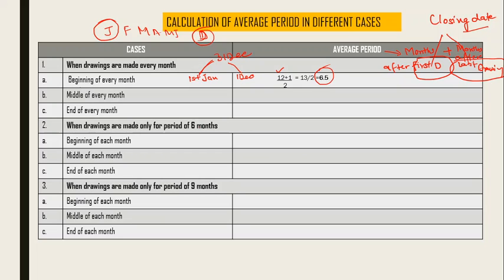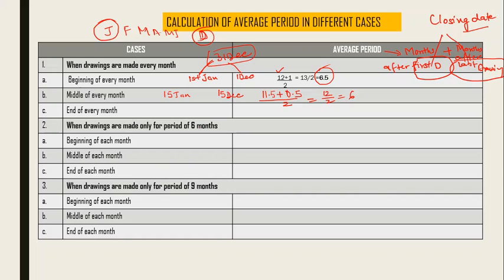Let's check out the next one. Middle of every month. So every month again Jan, Feb, March, April, May, June, it will go like this. If I'm taking Jan, middle is 15th of Jan. The last drawing will be on 15th of December, the last month middle. And these two dates are to be compared with 31st of December. So 15th Jan to 31st of December is 11.5 months, and 15th to 31st is 15 days only, or I can write it in months as 0.5. Divided by 2, it comes to 12 by 2, that is 6.